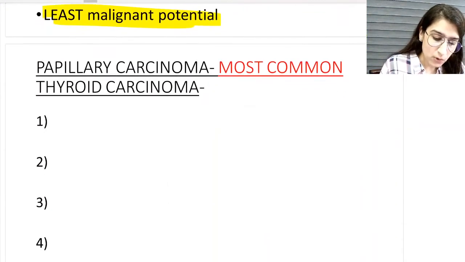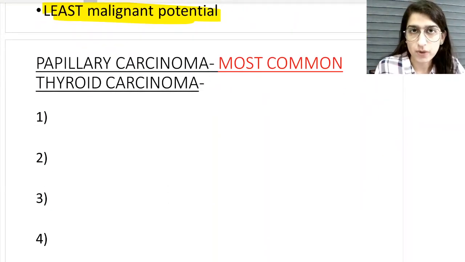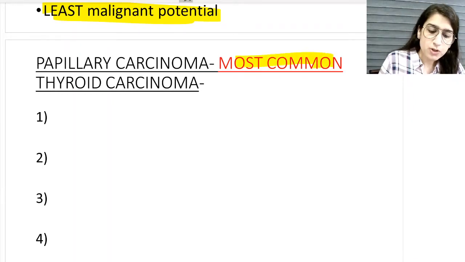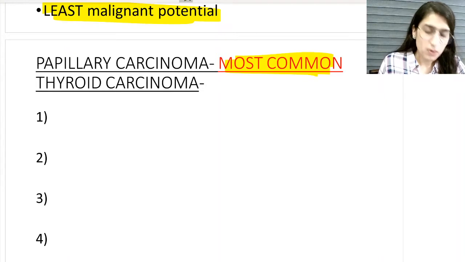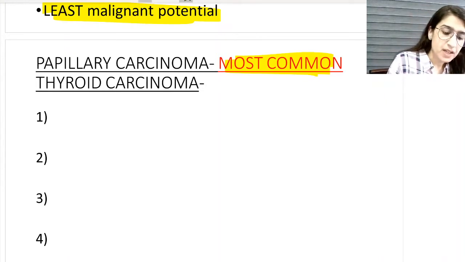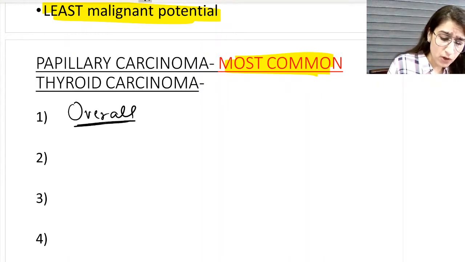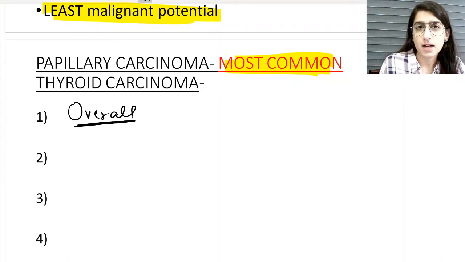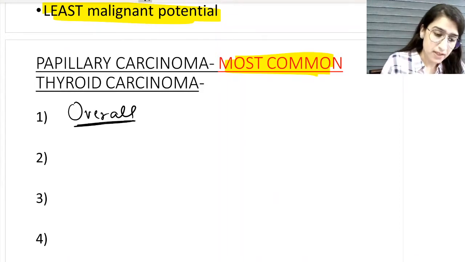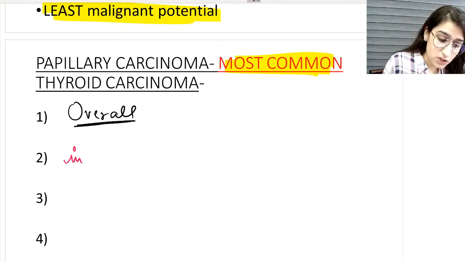Now I am going to give you 4 important MCQs regarding the most common features of papillary thyroid carcinoma. The number 1 MCQ is that papillary thyroid carcinoma is the most common thyroid carcinoma overall. By overall I mean that amongst all thyroid carcinomas, which is the most common? The answer is papillary thyroid carcinoma. Second important MCQ: papillary carcinoma of thyroid is the most common thyroid carcinoma in children.